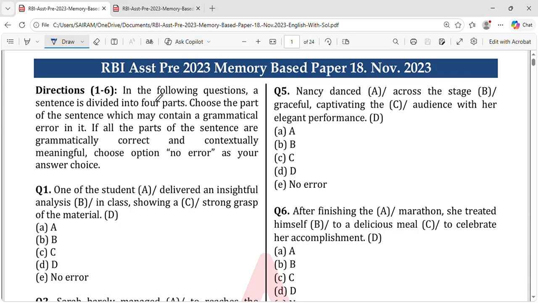No error is also given, so if you can see that all the four parts are right, then you're supposed to put it as no error. If any one is wrong, you have to check it.